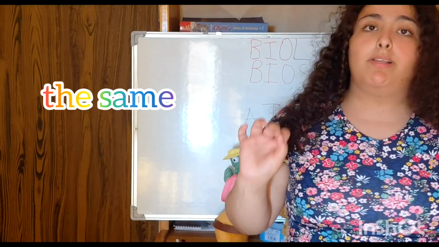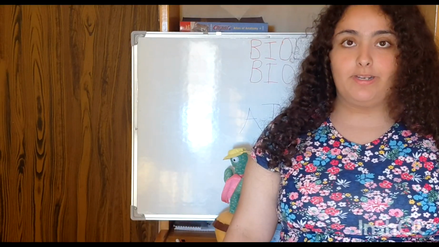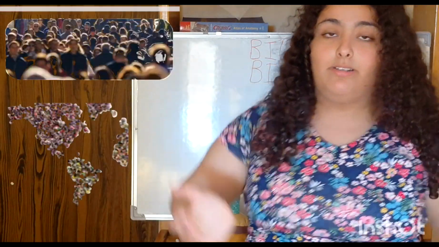What does being from the same species mean? Being from the same species means that the male and the female of that species can mate to have normal offspring. So we, as human beings, live in a specific area. We are populations, not in the whole world, maybe in just a specific area, we form populations.